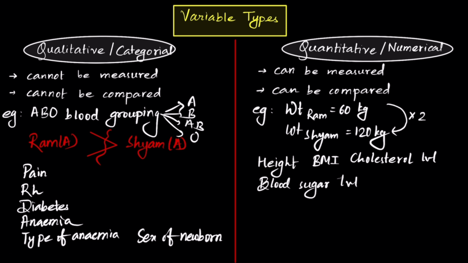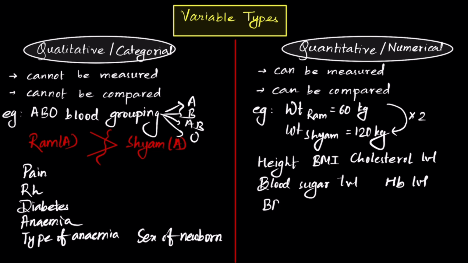Similarly, you cannot measure or compare anemia. You cannot answer the question how much anemia is present or does Ram have more anemia than Sam. But you can compare and measure hemoglobin level. So you can say that Ram has this much hemoglobin level and Sam has twice the hemoglobin level of Ram.